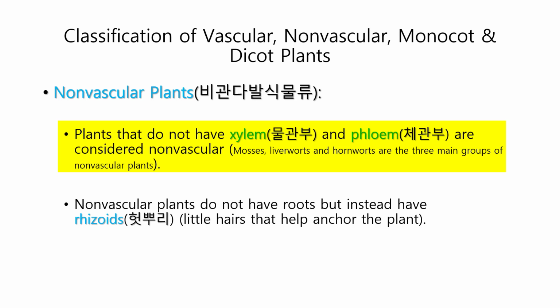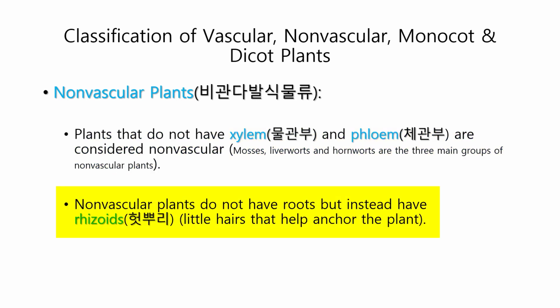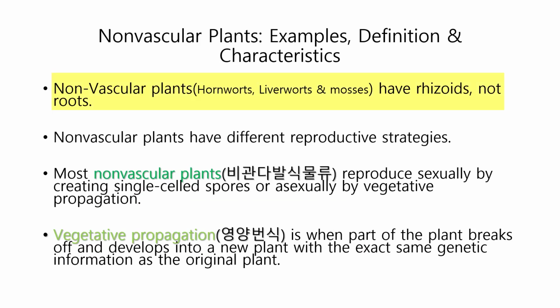Non-vascular plants are often informally called bryophytes, although the term bryophyte is commonly used to refer to all non-vascular plants. Molecular studies and morphological analysis of sperm structure have concluded that bryophytes do not form a monophyletic group. Non-vascular plants do not have roots but instead have rhizoids, little hairs that help anchor the plant. Now, non-vascular plants have rhizoids, not roots.